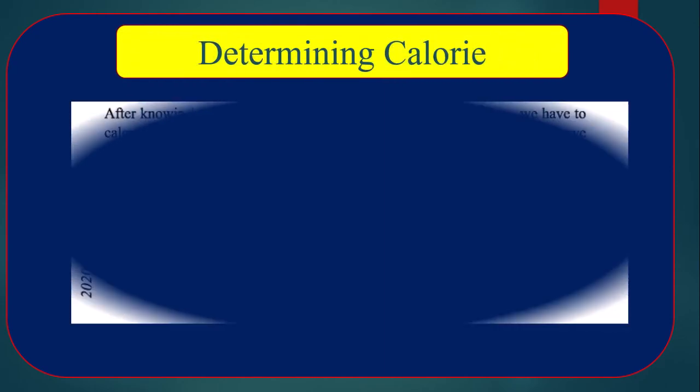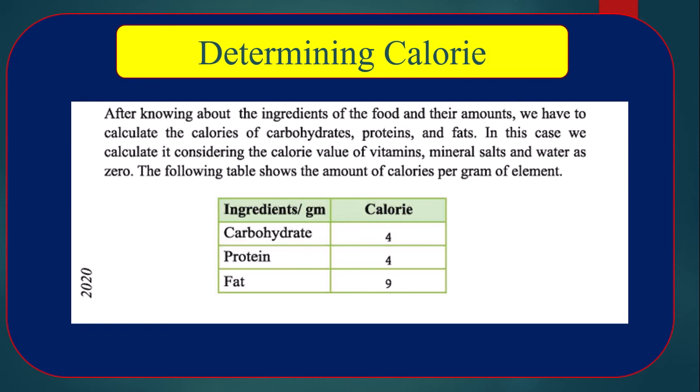Determining calorie. After knowing about the ingredients of the food and their amounts, we have to calculate the calories of carbohydrates, protein, and fat. In this case, we calculate it considering the calorie value of vitamins, mineral salts, and water as 0, because, as I have told, vitamins, minerals, and water don't take part in producing the heat energy of our body.